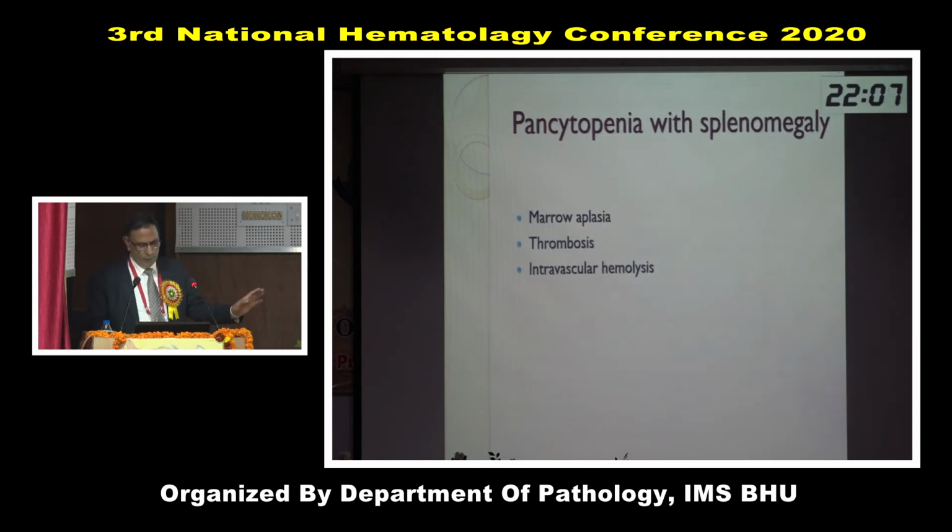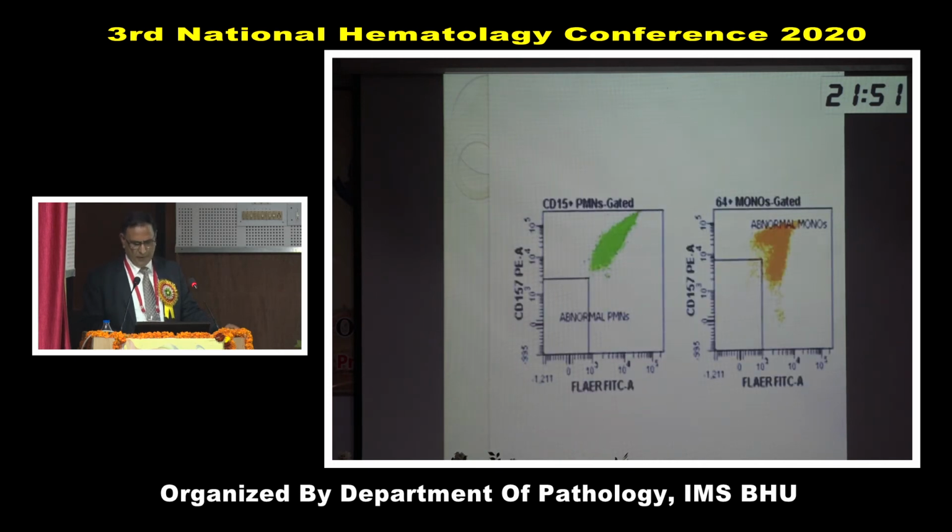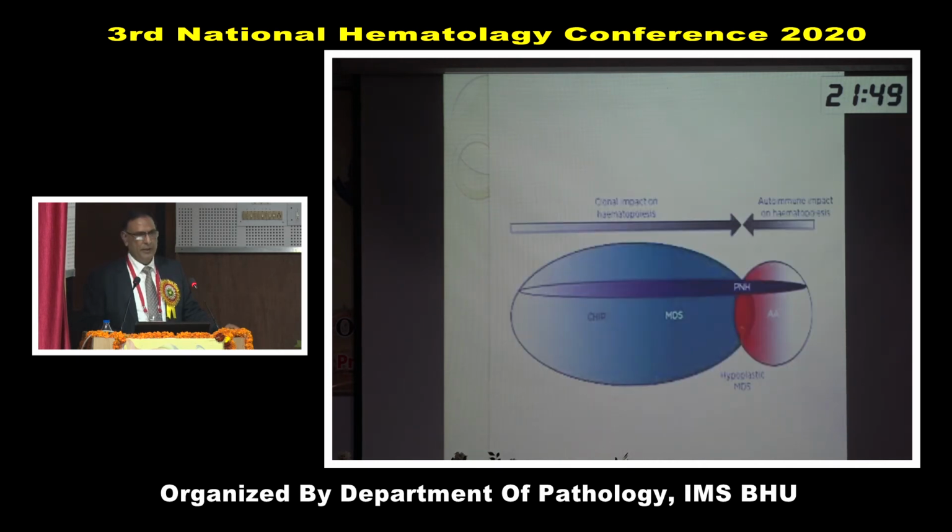Yes, so we diagnosed, he had a very typical combination of marrow aplasia, thrombosis and intravascular hemolysis. So very typical case of PNH. Diagnosis confirmed by Ham or sucrose lysis, but nowadays we confirm through flow cytometry. And patient was confirmed to have PNH. So now these are diseases which are very much overlapping.